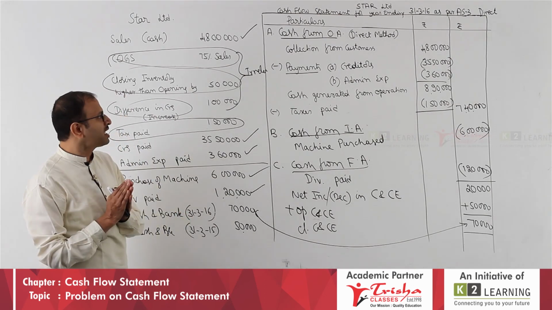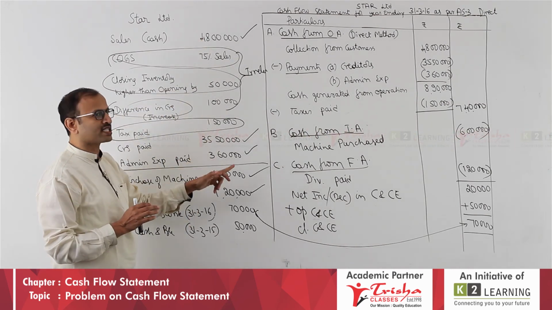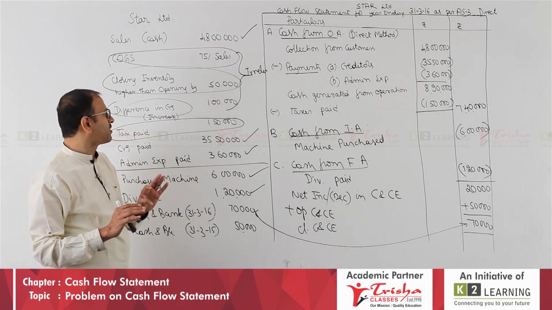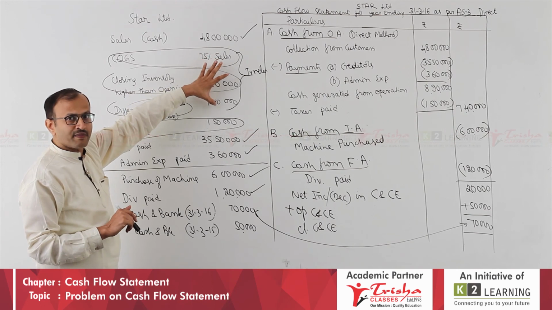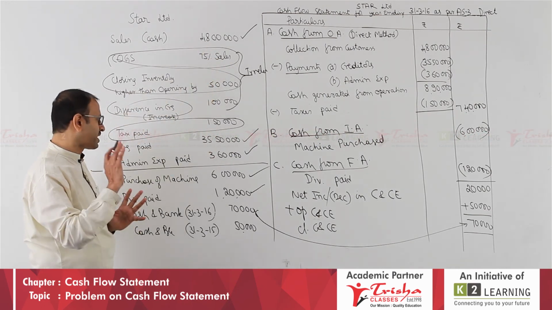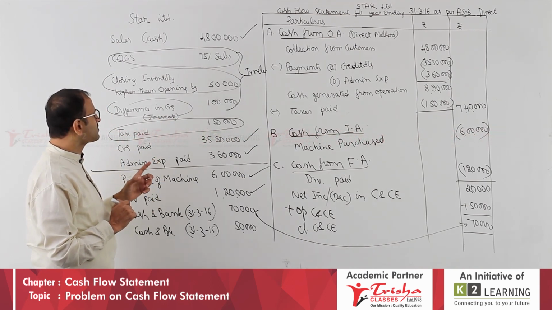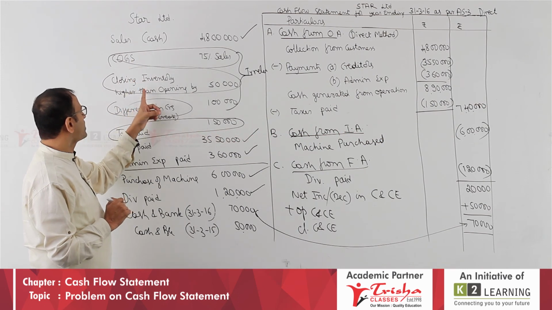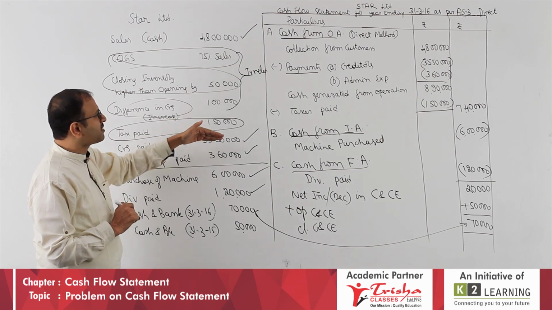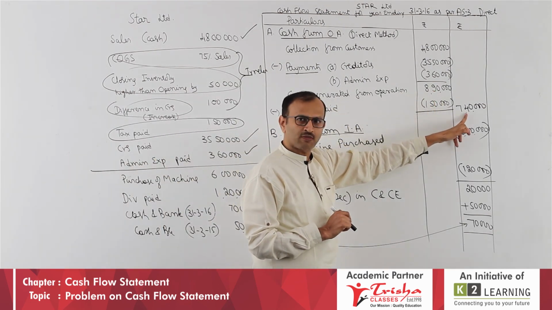So, to summarize again, the method is not specified, but all the details regarding the direct method are there, so apply the direct method. To work out the indirect method, we don't have profit, point number 1. But some details of the indirect method are given, that is irrelevant because the direct method you can work out directly. Next, what are the items not taken? COGS, inventory difference or creditors difference is not taken. You adjust all these items, you will get cash generated from operations, taxes paid, cash from operating activity.